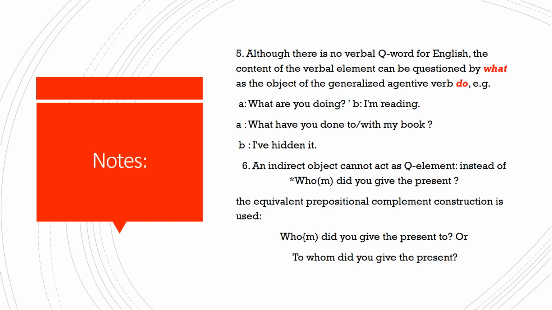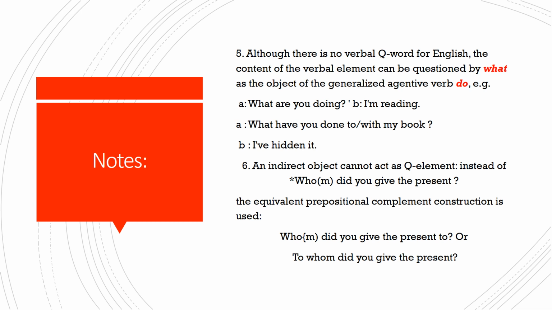Here, if I ask you about the pattern of this question, what are you doing? You are going to say that what is the question word that functions as a direct object, are doing is the verb, and you is the subject. What have you done to or with my book?